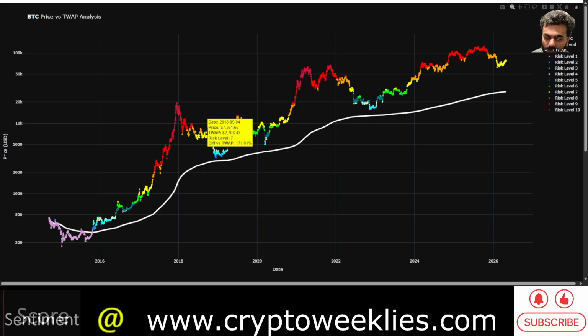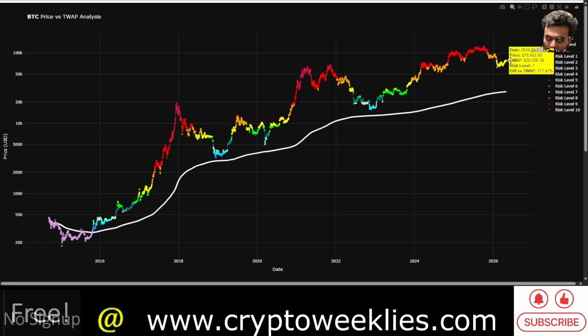Roughly speaking, the price is 10x of 7,300 at 73k or 78k, and the time-weighted average price has moved from 2,700 to now roughly $28,000.